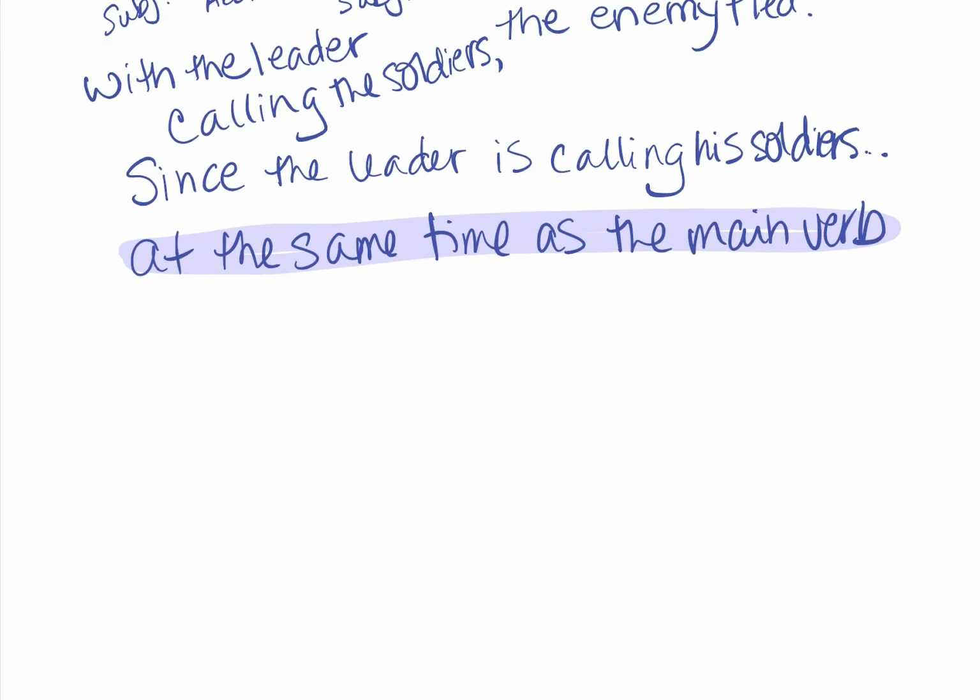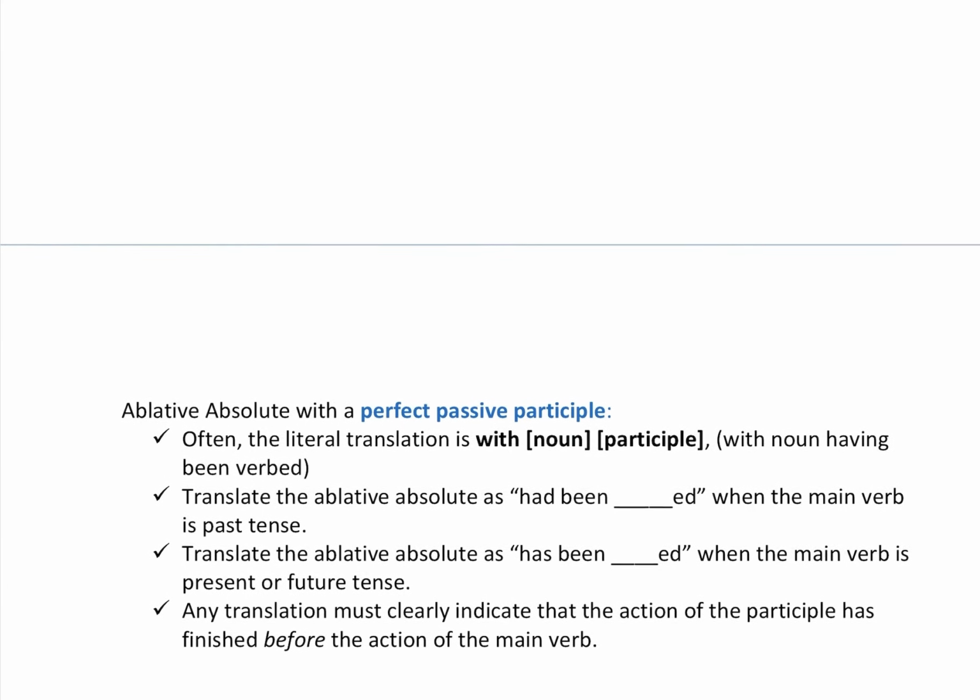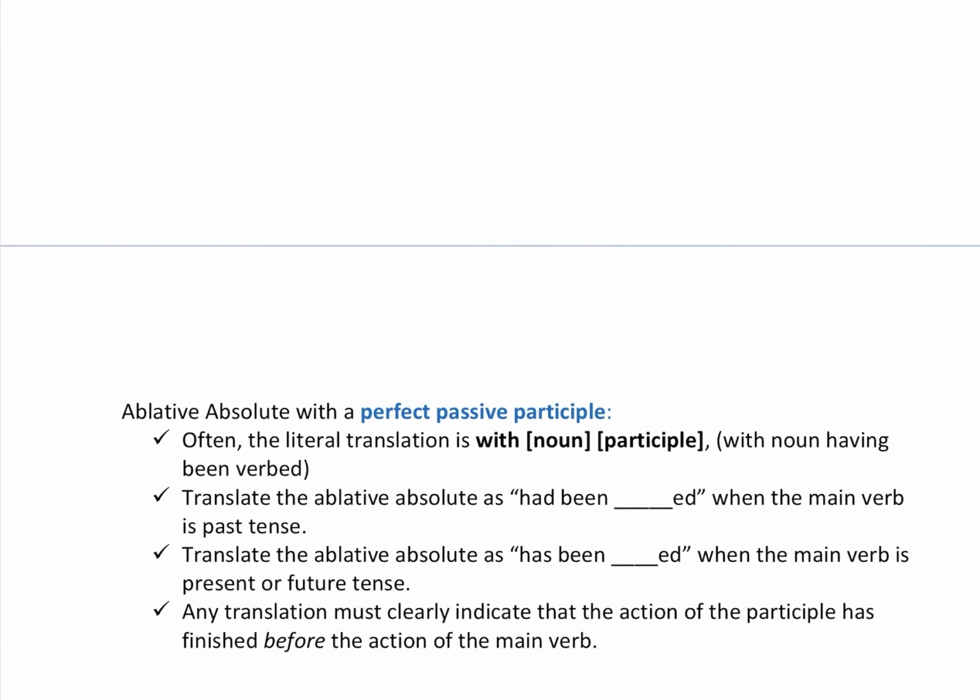All right, so let's talk about the perfect passive participle. So here's the difference in time. Often the literal translation is with noun participle, or you could say with the noun having been verbed. When the main verb is in past tense, you translate the ablative absolute as had been verbed.